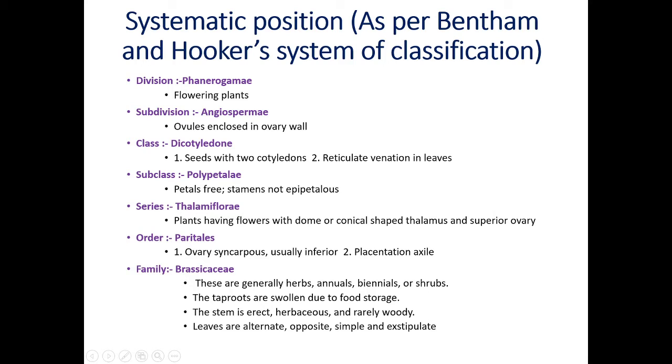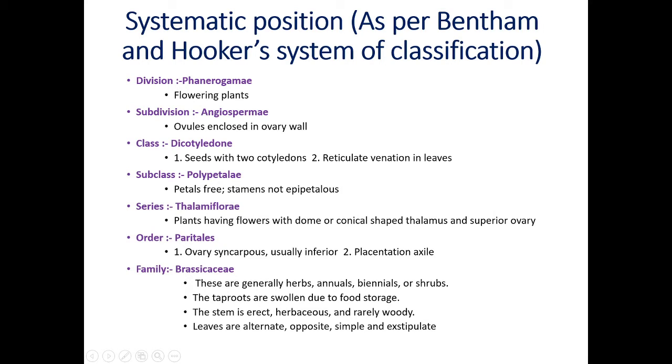And if the lifespan is within 6 months, that type of herbs are called ephemerals. On the basis of lifespan, plants are classified as ephemerals, annual, biennial, and another one is perennial. Perennial means our tall trees, which live for a long time, long years. Sometimes the habit is shrubs.